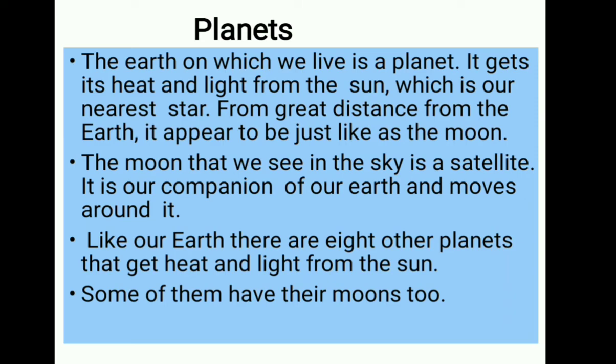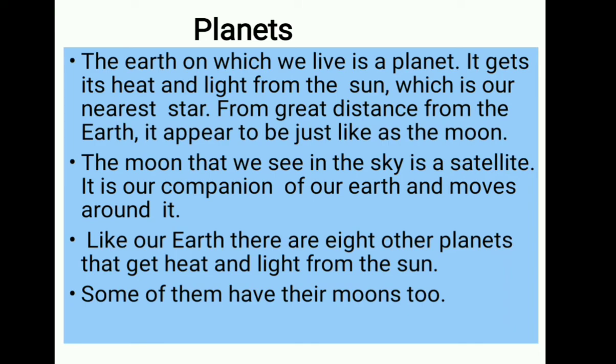And next, the moon that we see in the sky is a satellite of the earth. It is the companion of our earth and moves around it. The earth is one of the planets in the solar system. The earth's friend or companion is the moon. The moon rotates on itself and also revolves around our planet.